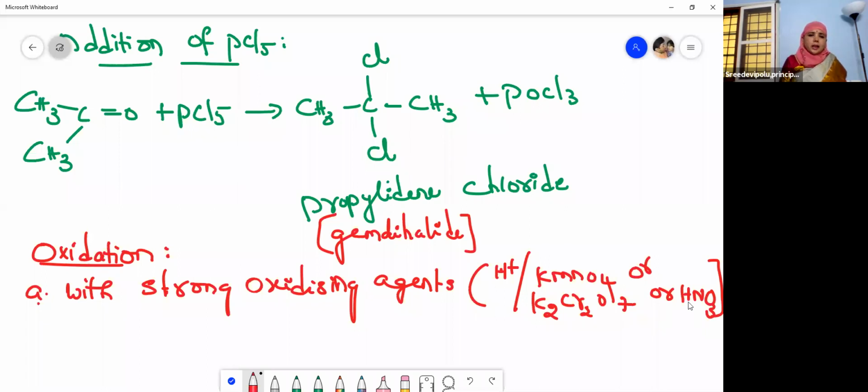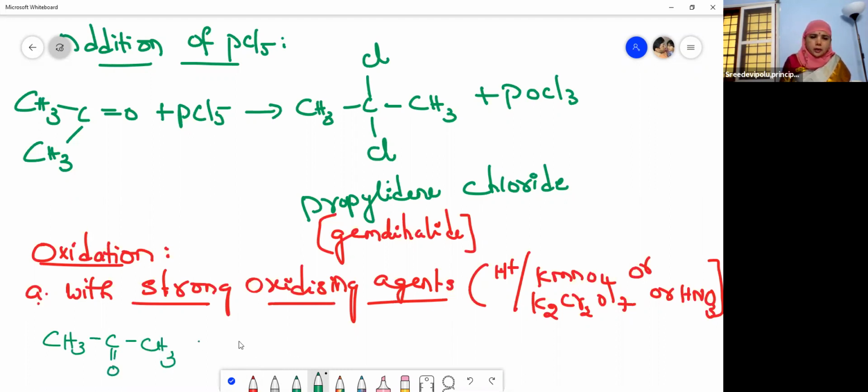Now let us see what happens when it is treated with strong oxidizing agents like potassium permanganate, potassium dichromate, and nitric acid. So children, you will get a compound, right? CH3, C double bond O, CH3, undergoing oxidation in the presence of strong oxidizing agents.